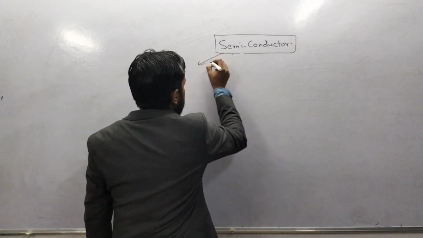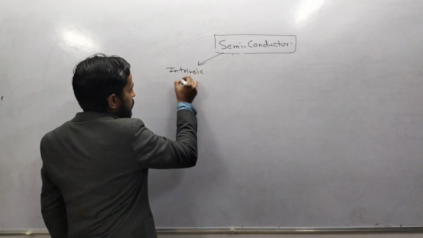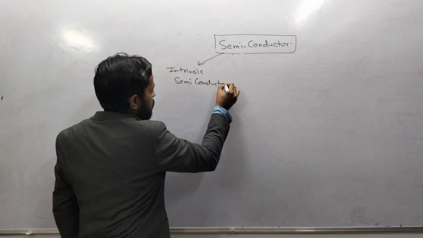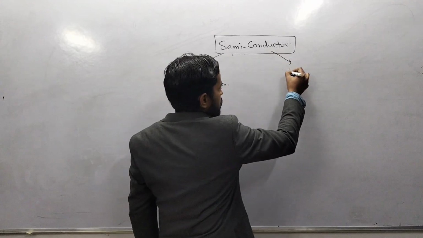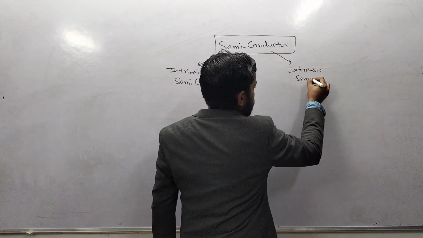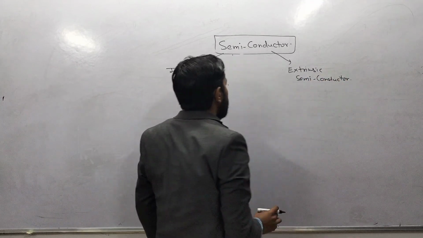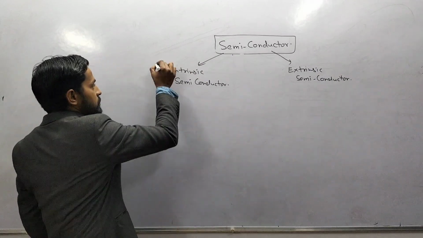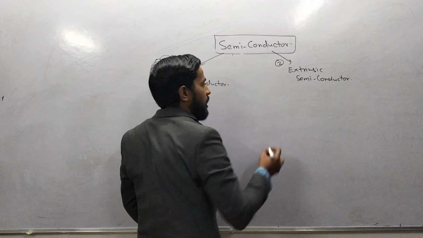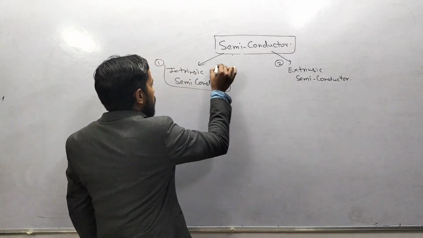First one is intrinsic semiconductor, and another one is extrinsic semiconductor.